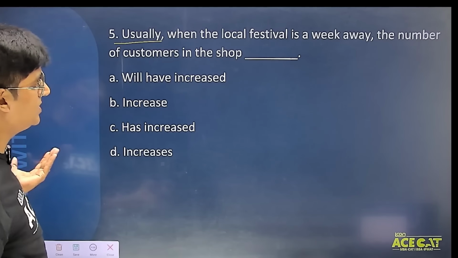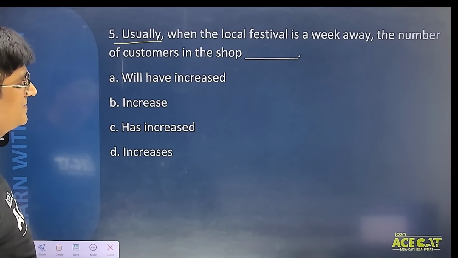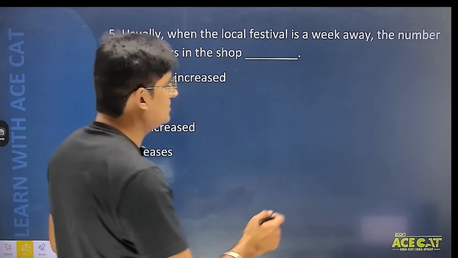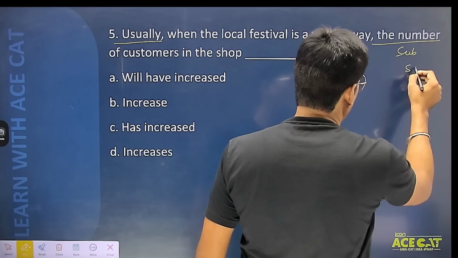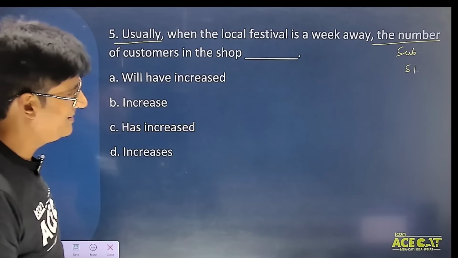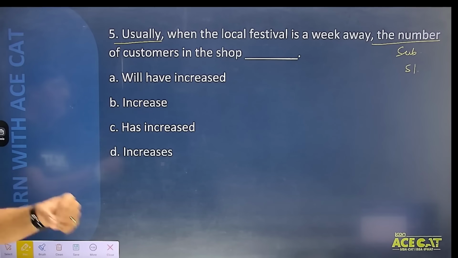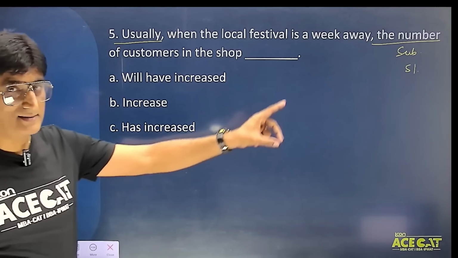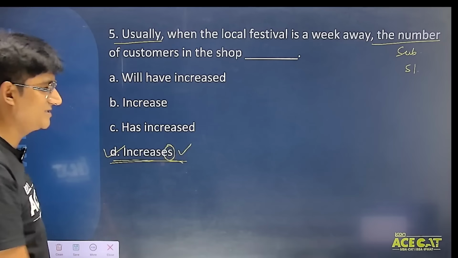So usually when the local festival is a week away, the number of customers in the shop, which is the best answer? I'm supposed to use present simple tense here. And here students, the subject is the number. And the number should always be taken as singular. And when the subject is singular, and we need to use present simple tense, तो यहाँ पर student जो सबसे अच्छा option है, that is increases. Try to understand, as the subject is singular, यहाँ पे verb के बाद s लेना is important.